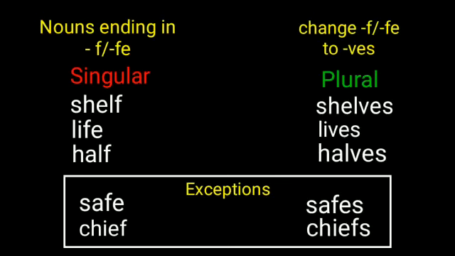Life changes to lives. Half changes to halves. But this also has some exceptions like safe, chief. In these cases, we just add s to form the plural. So, safe becomes safes, chief becomes chiefs.